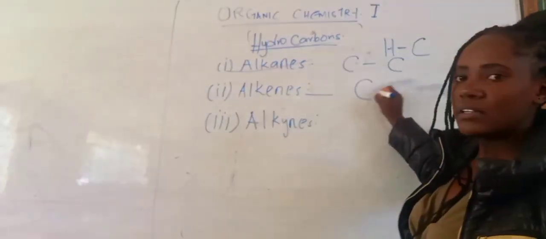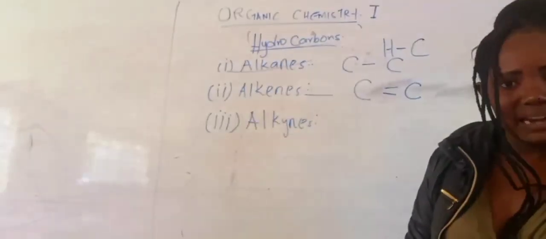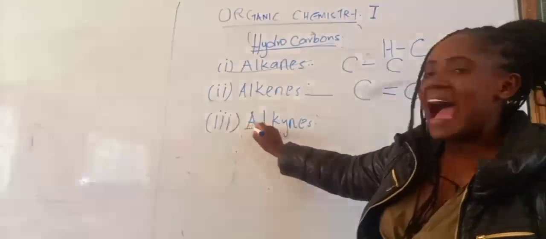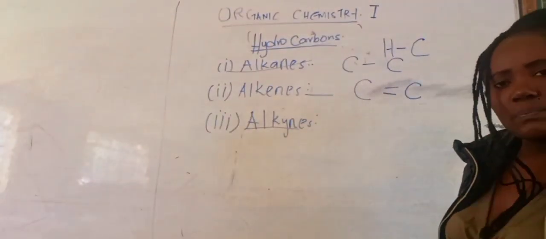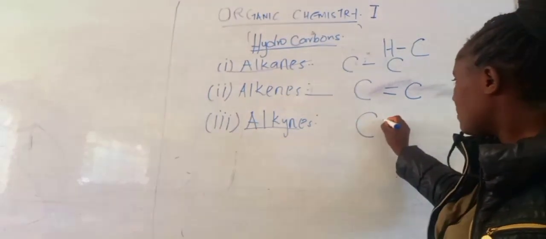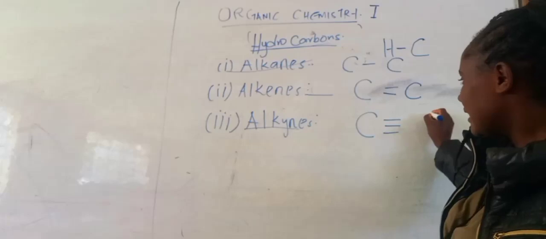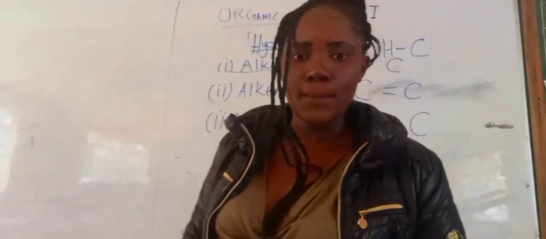So one carbon will be bonded by a double bond to the other carbon. Then you go to alkynes. Alkynes have a triple carbon-carbon bond. So one carbon is bonded to the other by 3 bonds.